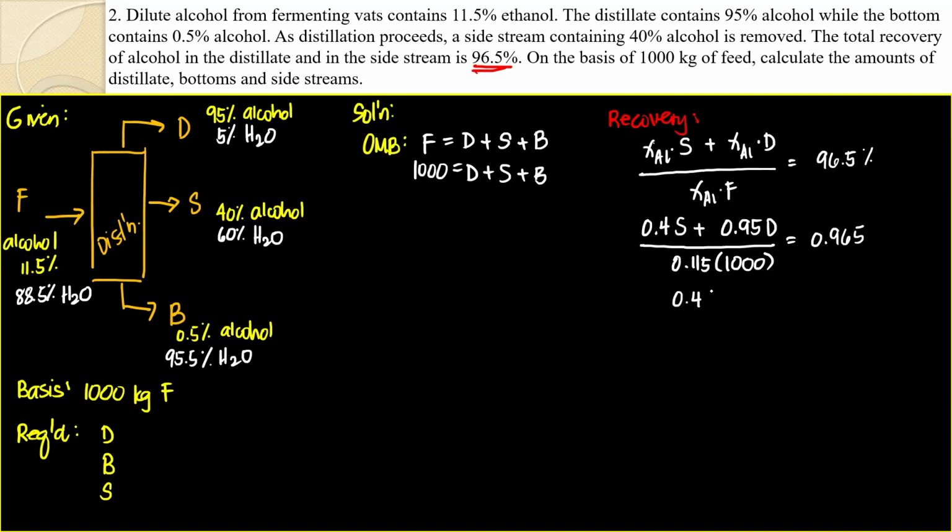Can you give me what 0.4 S plus 0.95 D is equal to? Guys, what is this? 0.965 times 1000 times 0.115. Can you calculate this for me? What is the value? 110.975.